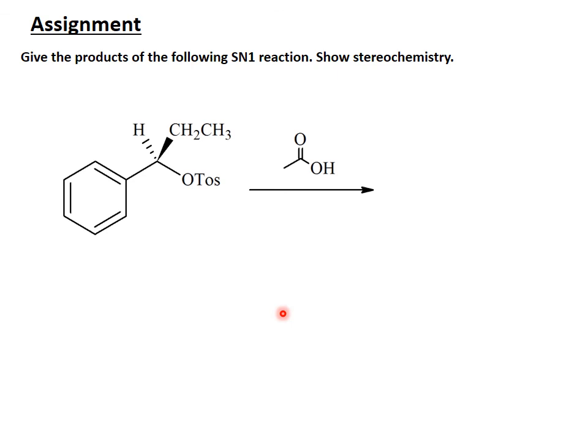And how you can make a racemate. This is a simple assignment for you. Give the product of the following reaction. Here you will have to show the stereochemistry of this reaction, and definitely you will get two enantiomers. There is a possibility of formation of two enantiomers, and you have to elaborate with the mechanism. This is only for your understanding of how you have understood the lecture.